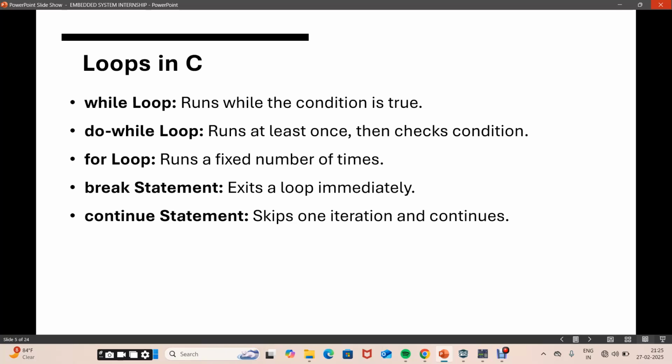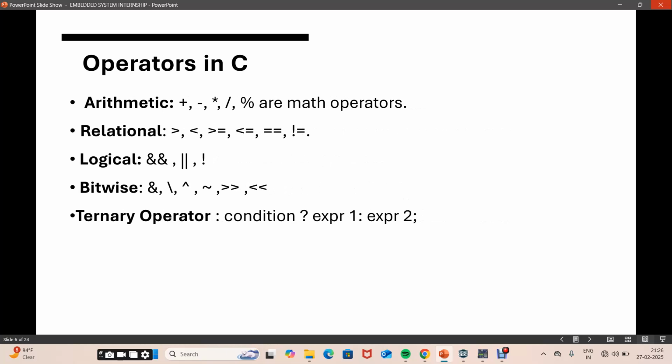Next is loops in C. Loops help in repeating a task. While loop runs as long as the condition is true. Then is the do while loop. It runs at least once before checking the condition. Next is the for loop. It runs a fixed number of times. Next, the break statement. It exits a loop early, and continue skips one cycle.